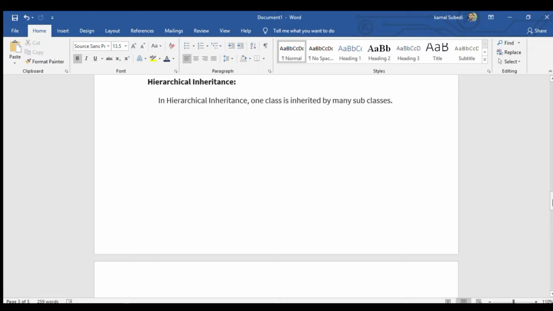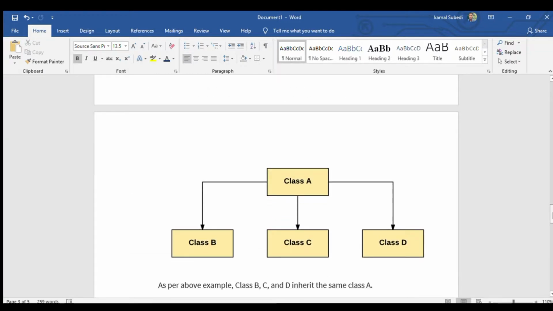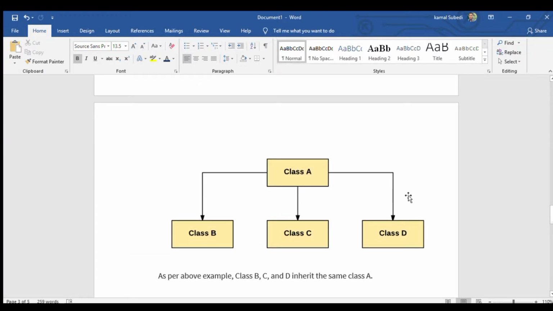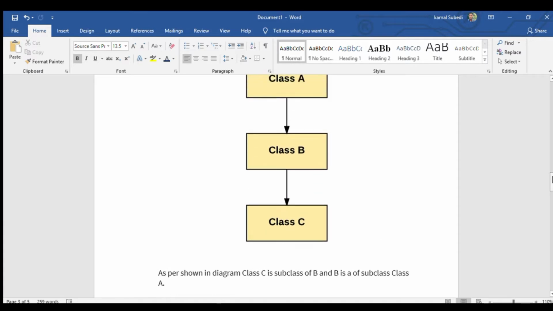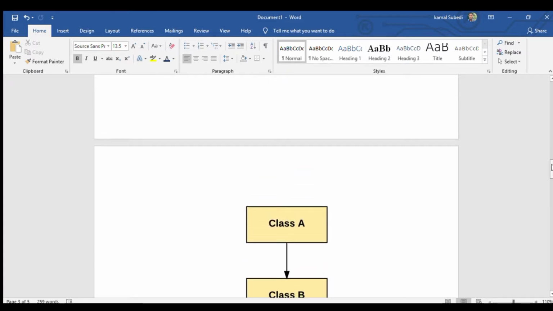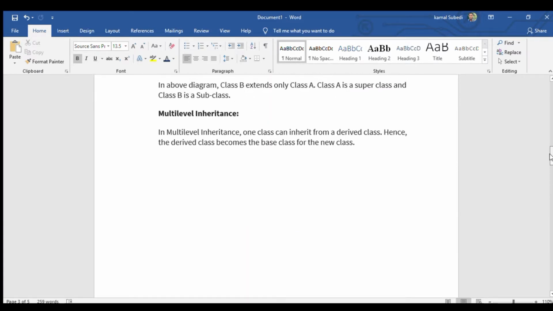Now we are talking about hierarchical inheritance. In hierarchical inheritance, one class is inherited by many classes. We can see in the picture that class A is the superclass here, and all three classes B, C and D are the subclasses. The data and object of class A are inherited by class B, class C and class D.